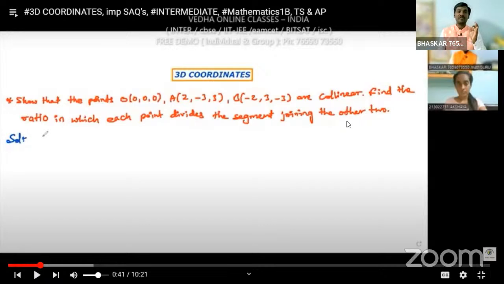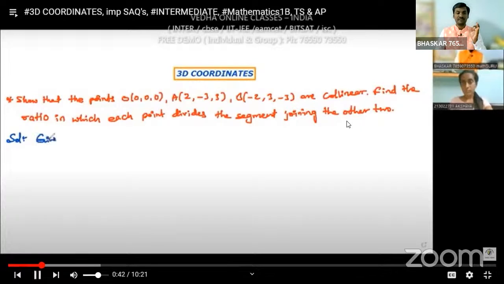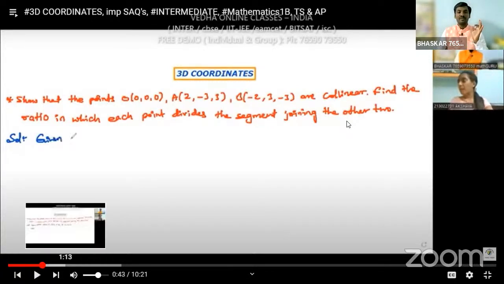Now we are going to discuss questions from 3D coordinates. This is one of the most important questions. Show that the points O(0, 0, 0), A(2, -3, 3), B(-2, 3, -3) are collinear. Find the ratio in which the point divides the line segment joining the other two. This is one of the most important SAQs, short answer questions.